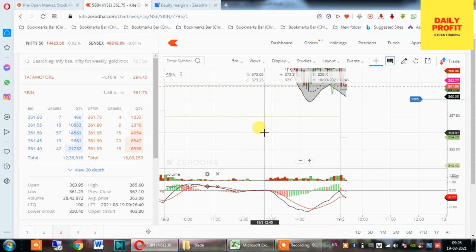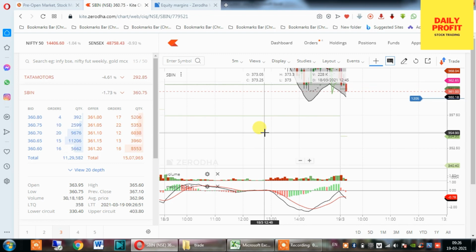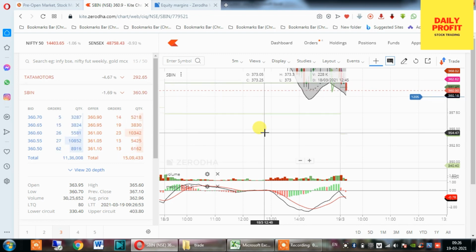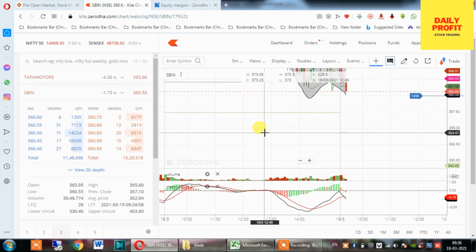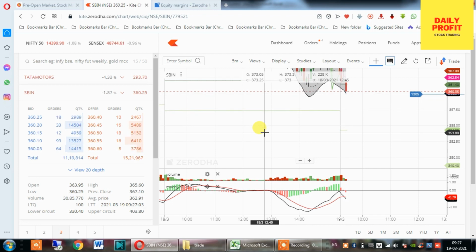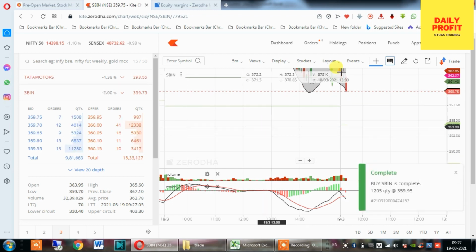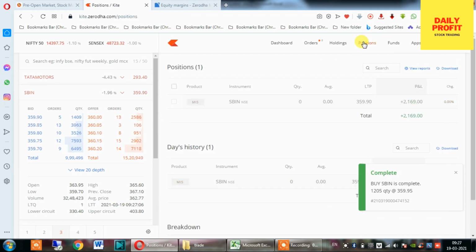So I'm waiting. It's coming down. It has come to 361, and 360 is going to touch. 360.75, almost 1 rupee has come down. I am waiting, and it is executed at 359.95. So my target price is hit, and my position is 2169 rupees profit.